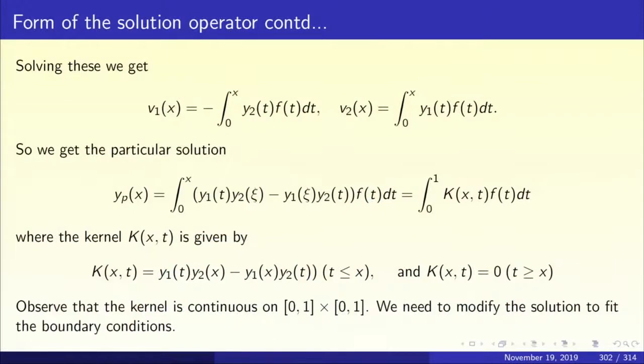So, when you put these expressions for v1 and v2, we get yp equal to integral 0 to x [y1(t) y2(x) minus y1(x) y2(t)] f(t) dt, which can be written as integral 0 to 1 k(x,t) f(t) dt, where the kernel k(x,t) is given by k(x,t) equal to y1(t) y2(x) minus y1(x) y2(t) when t is less than or equal to x, and 0 when t is greater than or equal to x, because the original integral goes from 0 to x and I made it an integral from 0 to 1.